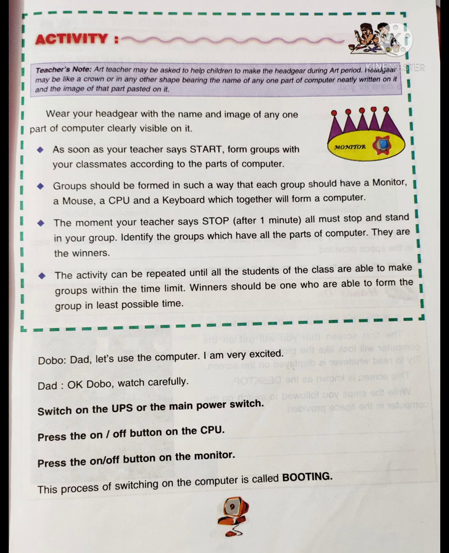Below this activity there is again Dobo and Dad's conversation. So let's see what they are saying. Dobo: Dad, let's use the computer. I am very excited. Dad: Okay Dobo, watch carefully.